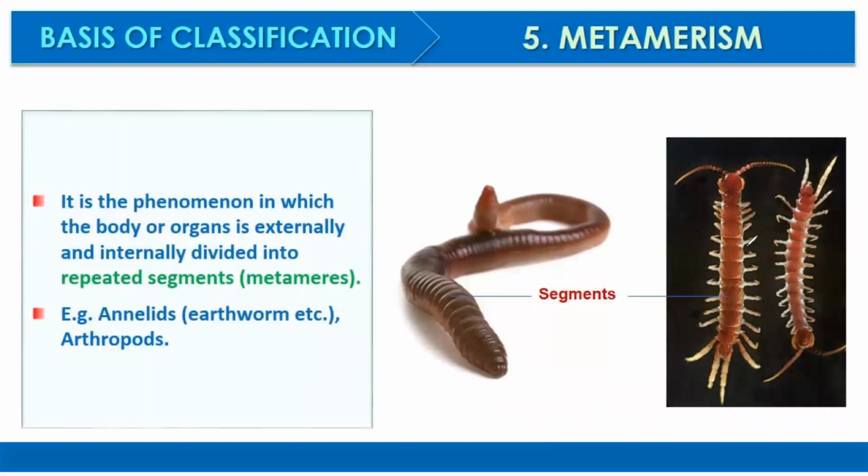The fifth characteristic is metamerism. It is a phenomenon in which the body or organ is externally and internally divided into repeated segments, and each repeated segment is known as a metamere. Examples are Annelida and Arthropoda.